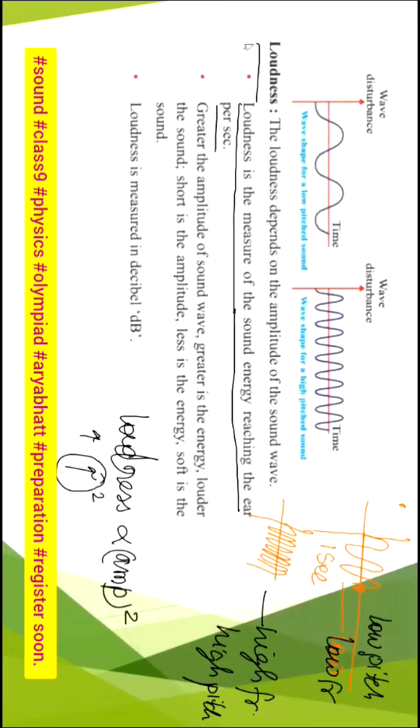So the greater the amplitude of the sound wave, the larger will be the energy. So louder will be the shout, or louder will be the sound, you can say. So for small amplitude, the sound energy will be less and the voice will be soft. So loudness is measured in decibel.